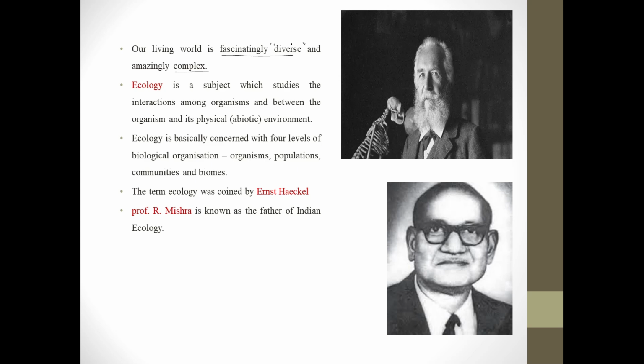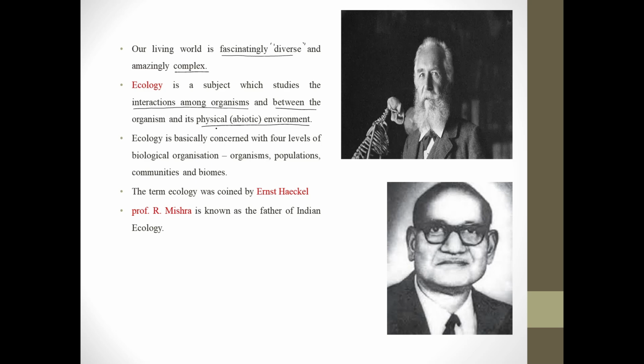right? So ecology basically deals with the interaction among organisms and between the organism and its physical environment, or we can say its abiotic environment.